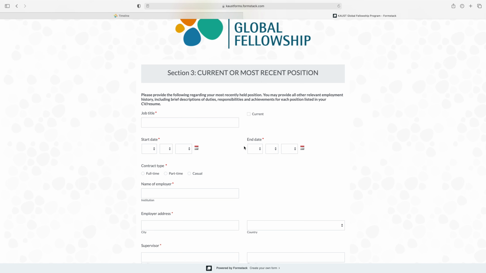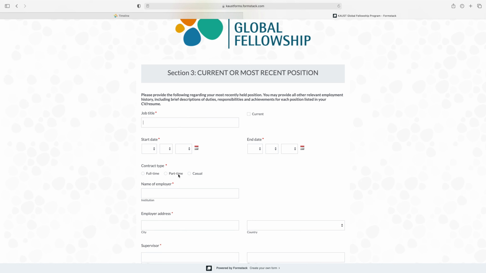So the third section is current or most recent position. Please provide the following regarding your most recently held position. You may provide all other relevant employment history, including brief description of duties, responsibilities, and achievements for each position listed in your CV or resume. So write here your job title, and if you are doing this job currently, then check this current, and from here select the date when you started this job and when the job will end.